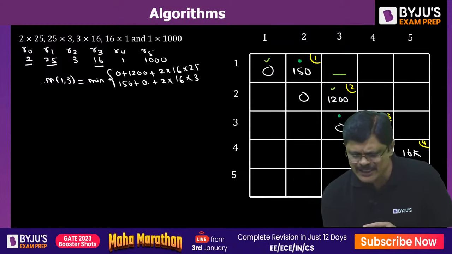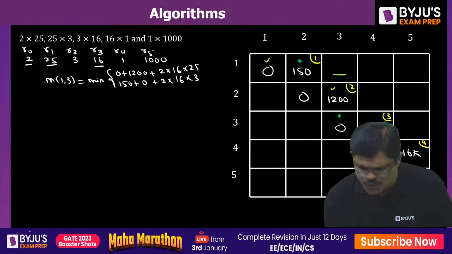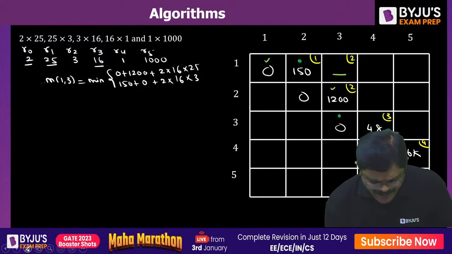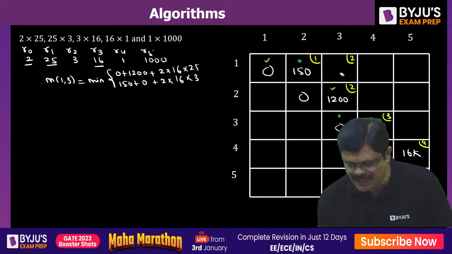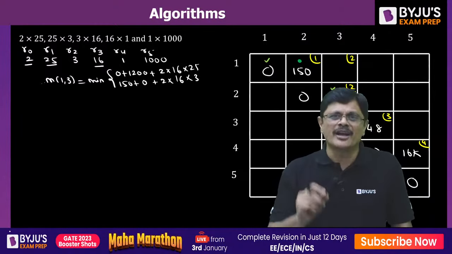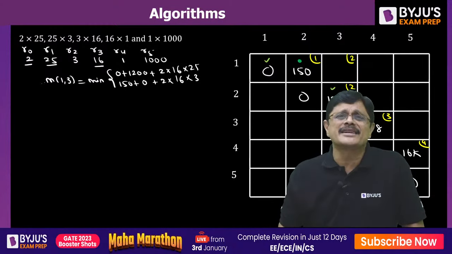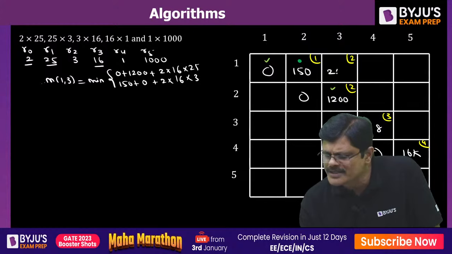So which one is smaller? Obviously, the second one is minimum. That is, the K value which you are going to take is 2, my dear friends. Don't do unnecessary calculations, my dear friend. This is where people waste their time. You have to identify which one is smaller. That corresponding K you write down, and this value 150 plus 96, that is 246, you write down.